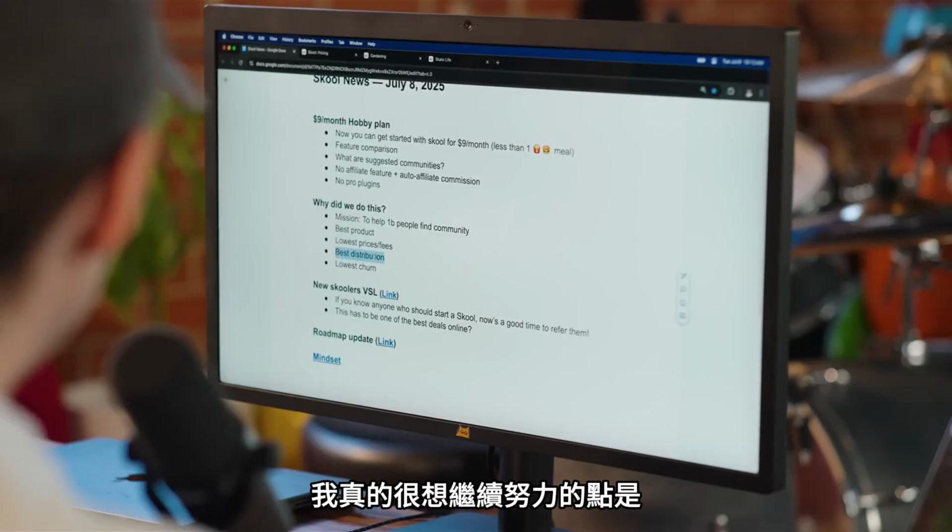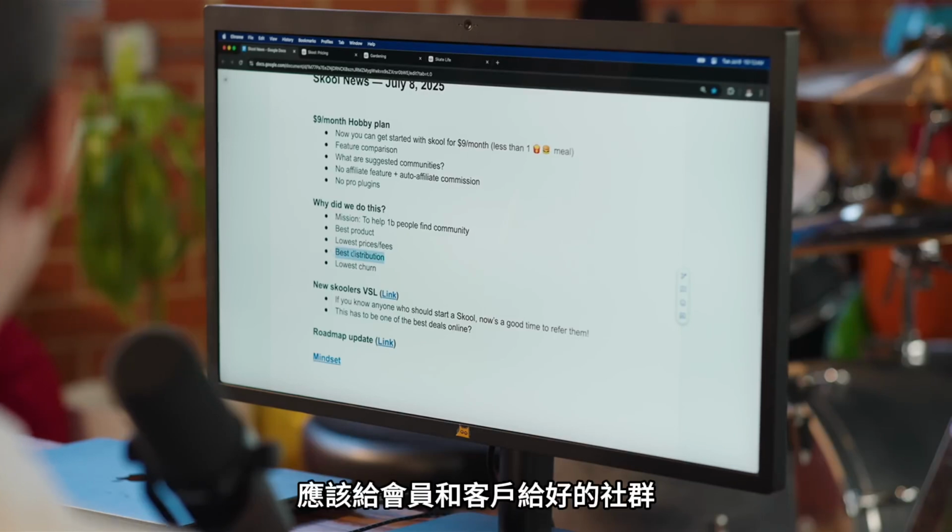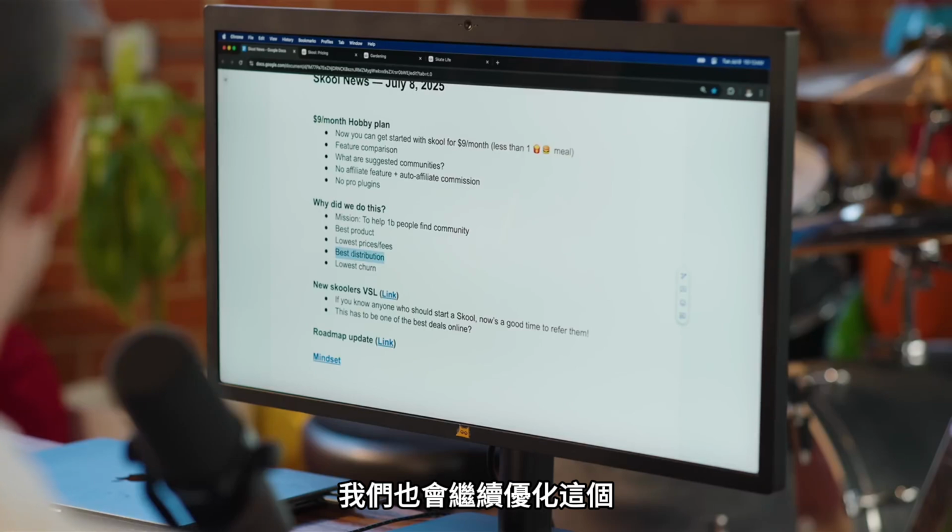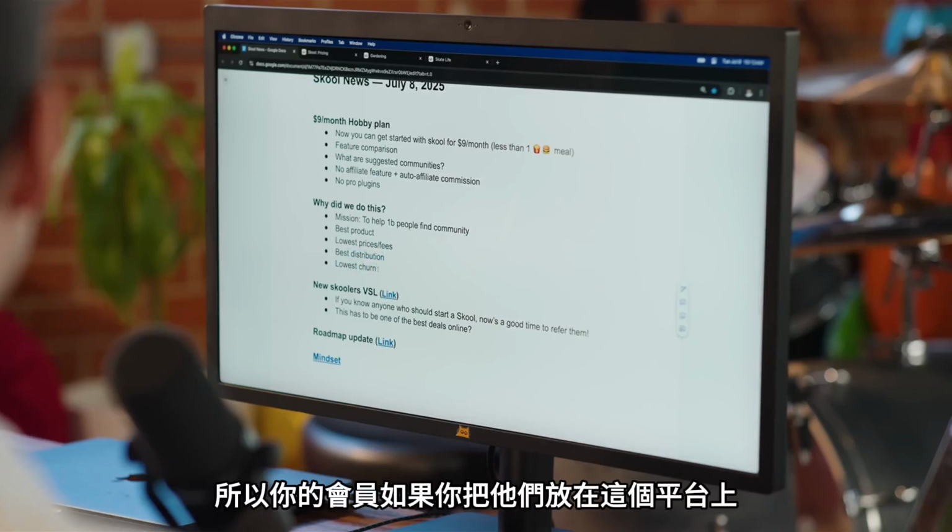And so this is another point I really want to hammer on and obsess about: good communities should be given members and customers. And we're going to keep optimizing this too. And then the lowest churn. So your members, if you put them on this platform, your churn should be lower than on any other platform. 100%. And we're already very good at this, and we're going to keep making it better as well. A lot of people switch from one platform to this and their churn goes down by half or more instantly.